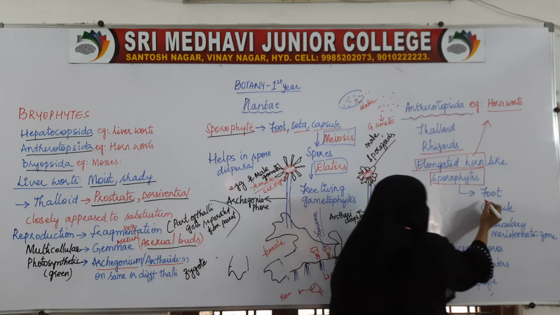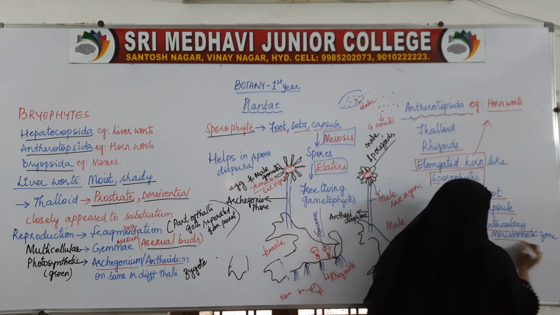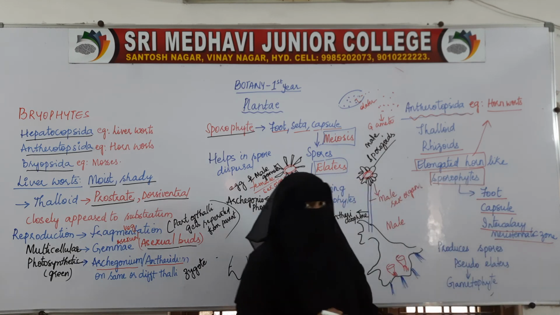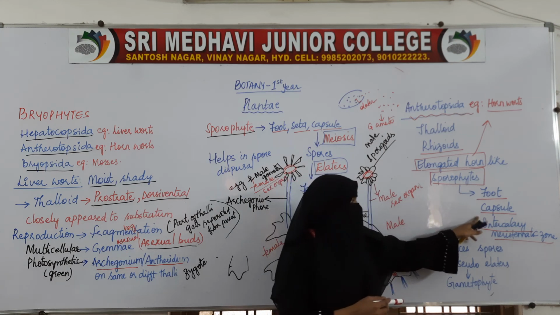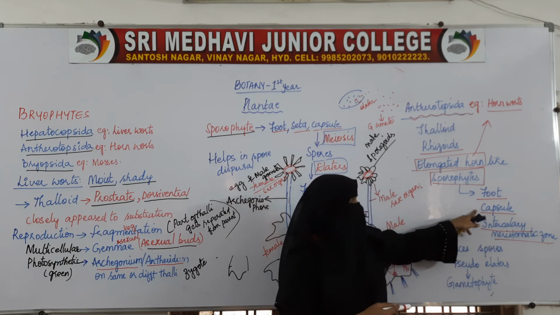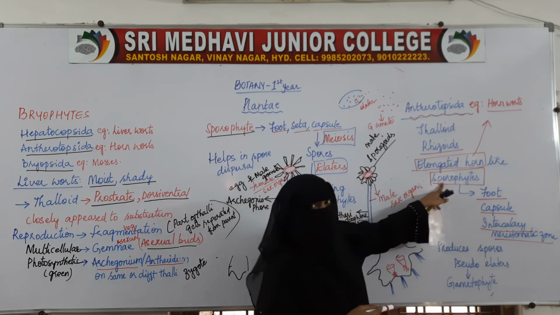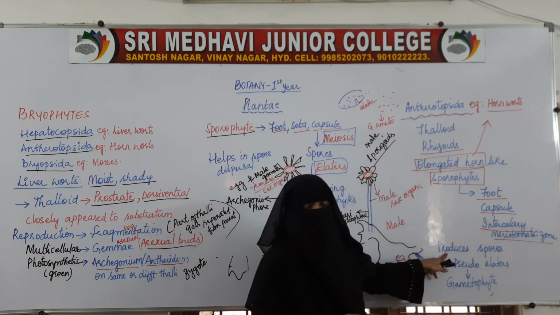The sporophyte will have three parts, that is foot, capsule and intercalary meristematic zone. Inside this capsule, as it is sporophyte, it produces spores.